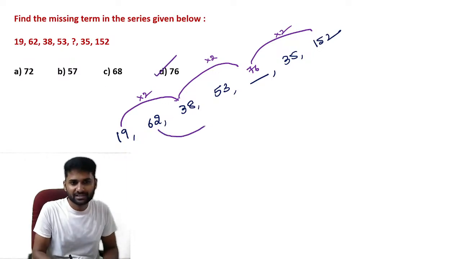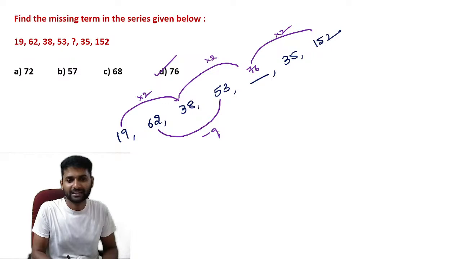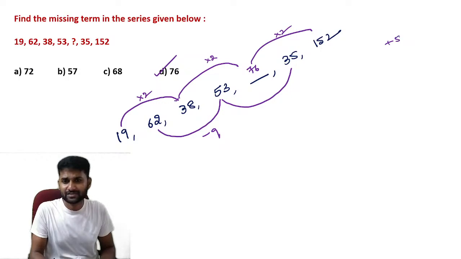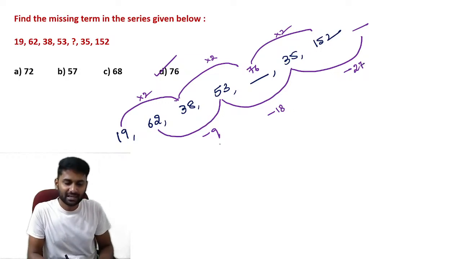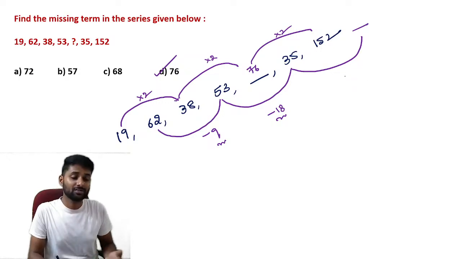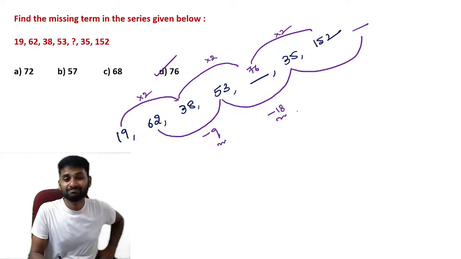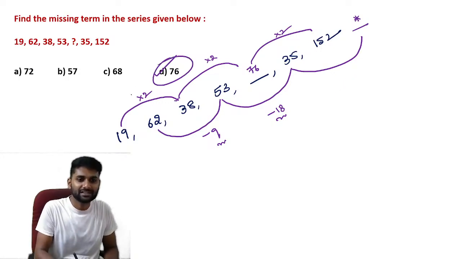If you want to move on to the next sequence here, 62 and 53, if you observe, it is decreasing in order. So how many units decrease here? 9 units. Again 53 and 35, you can find the difference here. 35 plus 5 is 40 and we have 13 units extra, so the total difference is minus 18. If you want to go for a further value, then you have to subtract 27 units. Why? Because here the sequence is 9 into 1, 9 into 2 and 9 into 3. Or sometimes according to the sequence you can double it, 9 into 2, then 18 into 2 is 36 also. According to the options only you have to consider this logic. So here the missing number is 76.